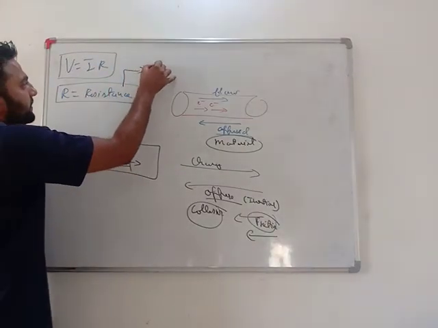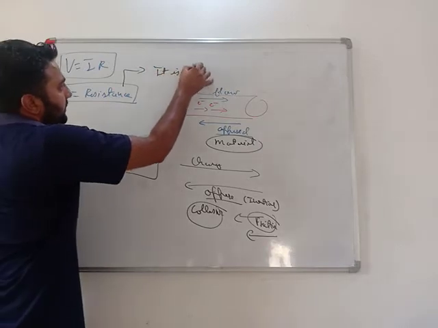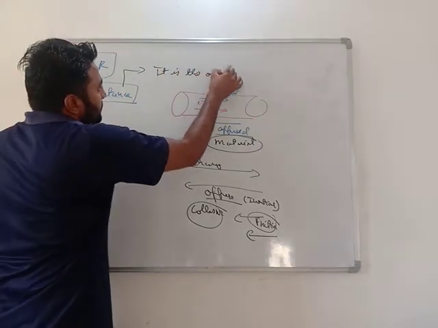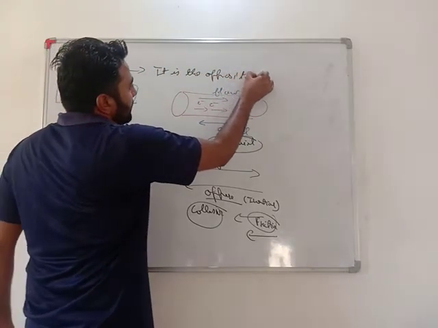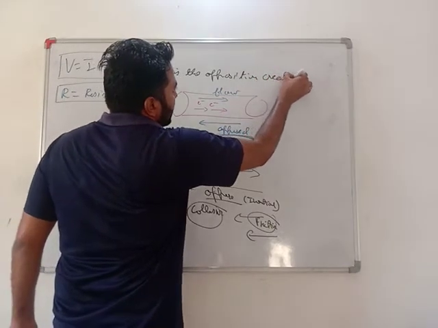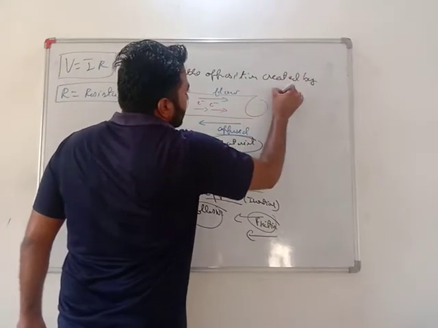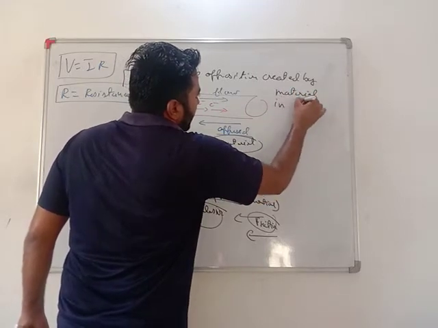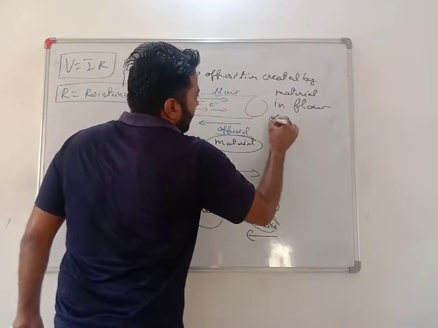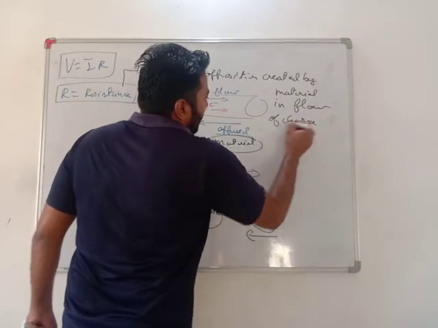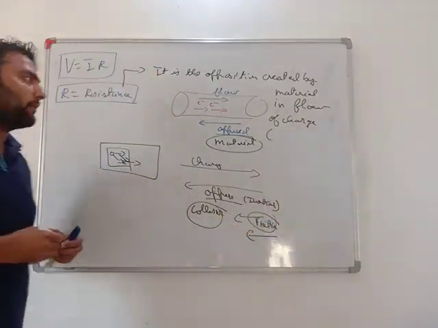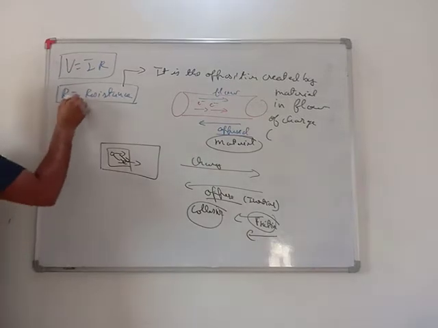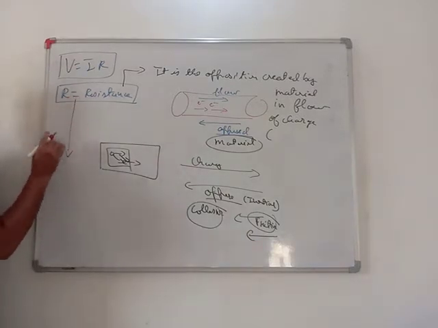What is resistance? It is the opposition created by material in the flow of charges. Or in very simple language, what is resistance? It is the opposition to current.